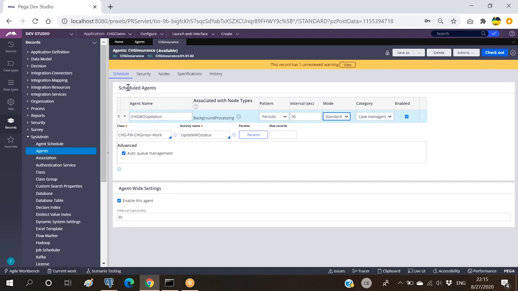Each and every agent will be monitored by one master agent called system pulse. If we are not defining any table, PRPC will take the default value PR_SYS_Q. There is one default table for the queue, that is PR_SYS_Q. All the items will be kept in that queue table, and this particular agent will be checking in that table whether it has any pending tasks or not. If it has pending tasks, this will be executed, else this will not be executed. So, understood the difference, no?